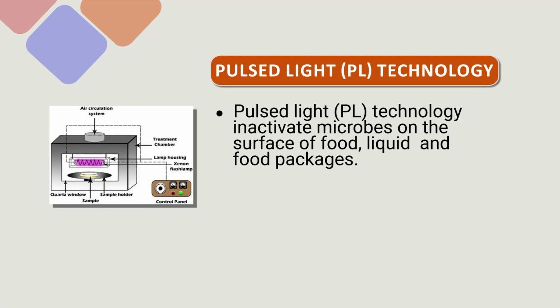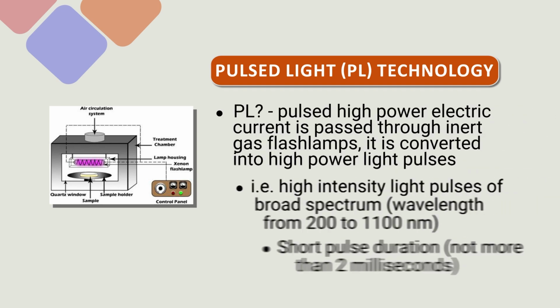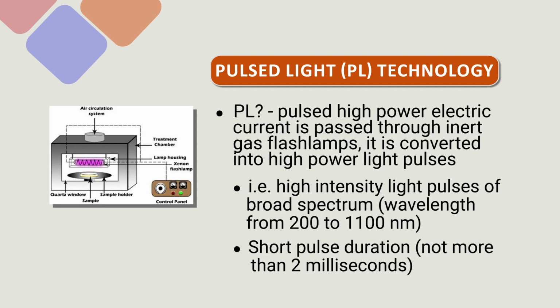What does pulse light mean? It is a high power electric current which we pass through an inert gas, and in that what happens is that it converts that current to high power light pulses. The pulse light consists of high intensity light pulses, and basically the broad spectrum, and the wavelength range is 200 to 1100 nanometer.